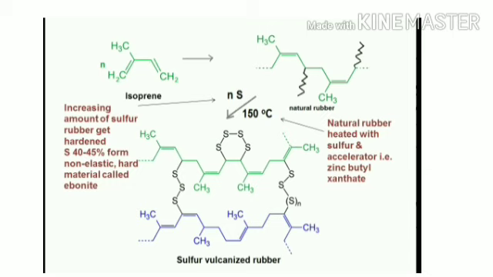Here natural rubber is heated with sulfur and an accelerator, that is zinc butyl xanthate, and by increasing the amount of sulfur, the rubber gets hardened. A sulfur quantity of 40 to 45% forms a non-elastic hard material called ebonite.